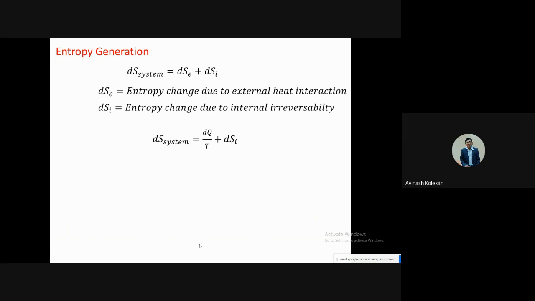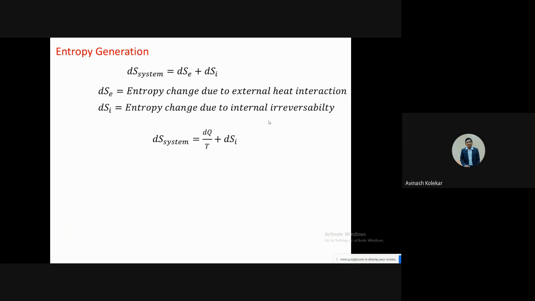But if it is not zero, then it means that you are going away from that. Okay, so there are two types of entropy change you can have. The entropy change due to external heat interactions, just like whatever we have seen right now. And there is one more factor, that is entropy change due to internal irreversibility. Internal irreversibility means friction is there.